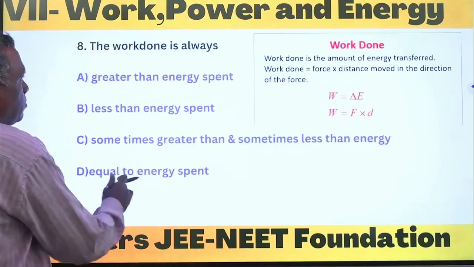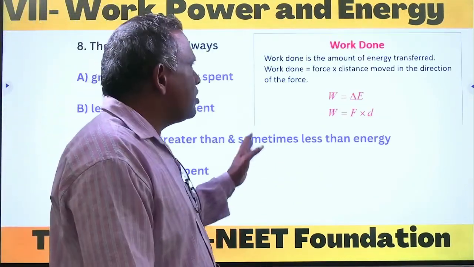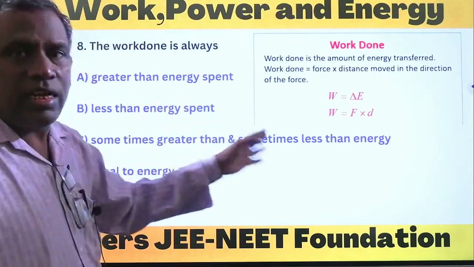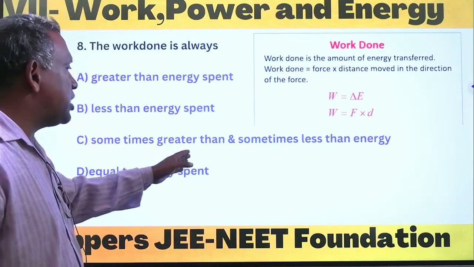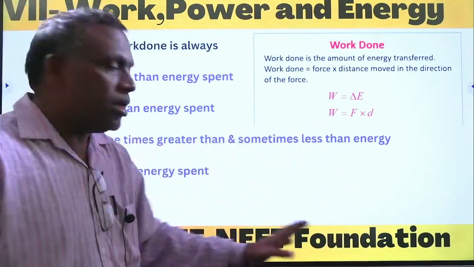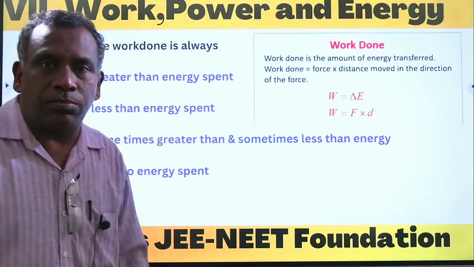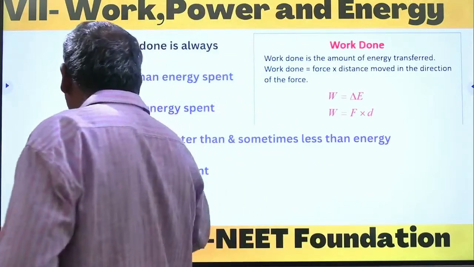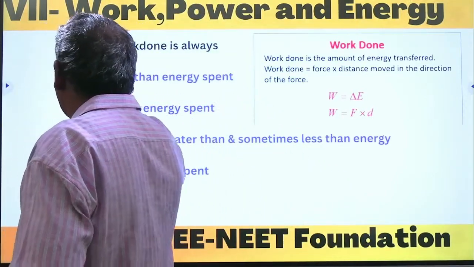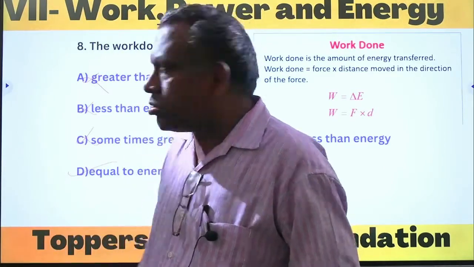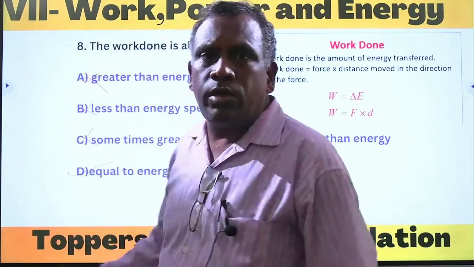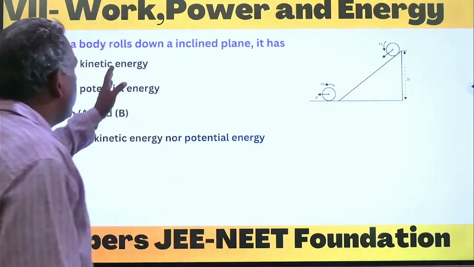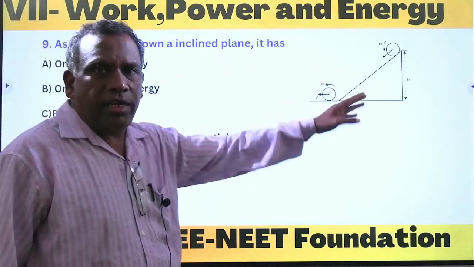So the next question, the eighth one: the work done is always greater than the energy spent, less than the energy spent, sometimes greater than and sometimes less than, or equal to the energy spent. Work done is always equal to energy. That's why option D is the correct answer. The remaining options are all wrong. Work done is equal to energy. So the next question: as a body rolls down an inclined plane, it has dash.